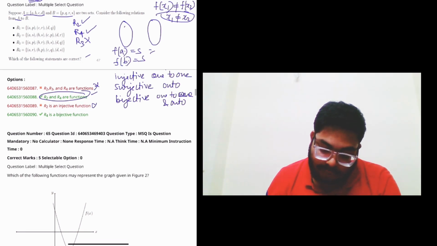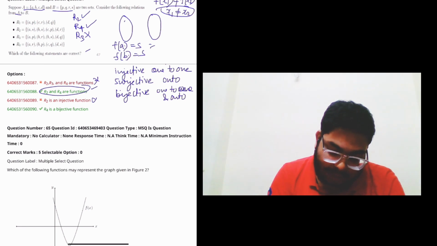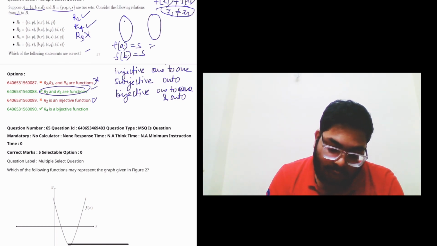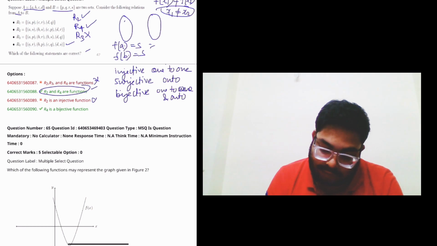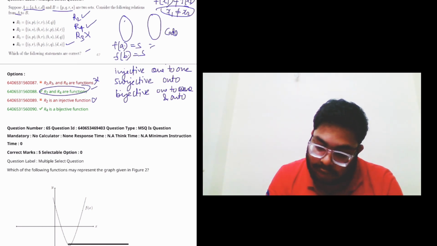So this is wrong. R4 is a bijective function. So for bijective, we can see that every value in the domain is mapping to only one value in the codomain. So this clearly is an injective function. For the surjectivity, onto, we just have to see whether the codomain is equal to range or not.